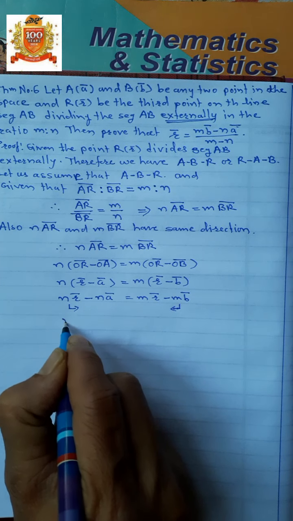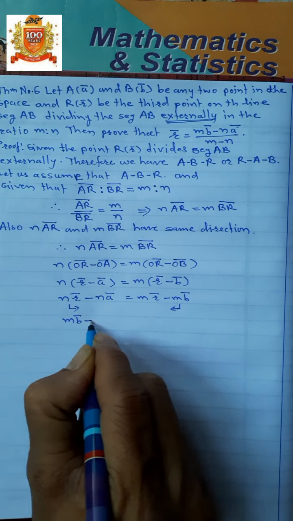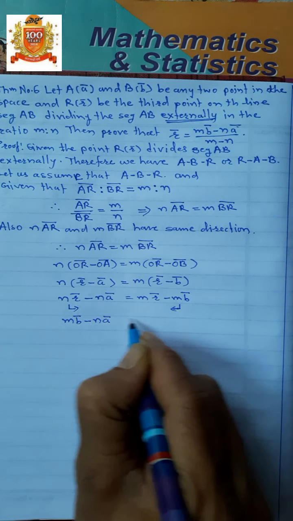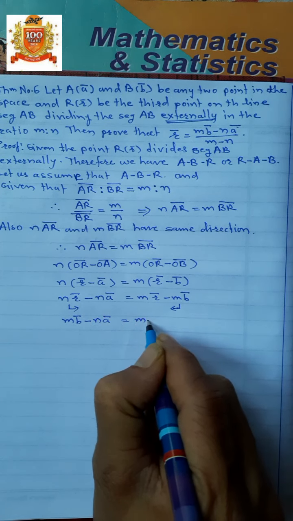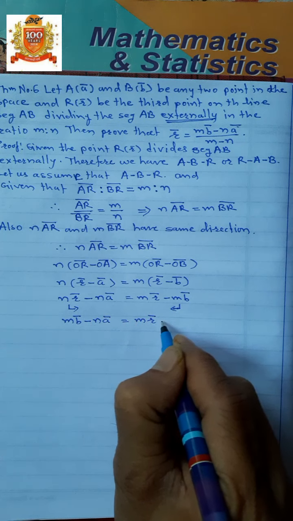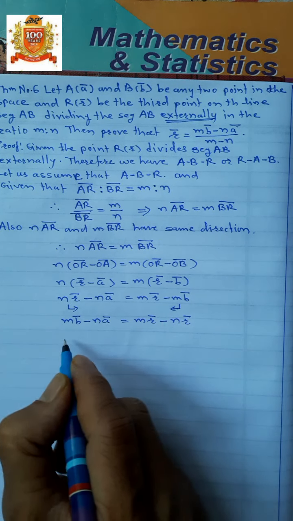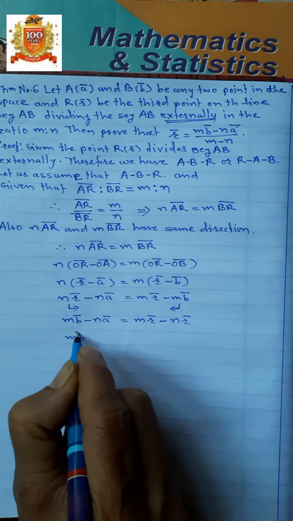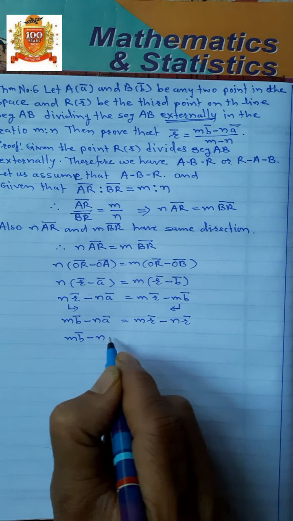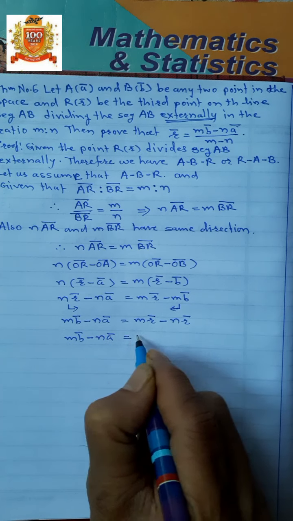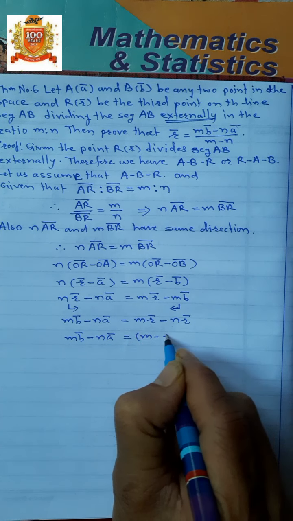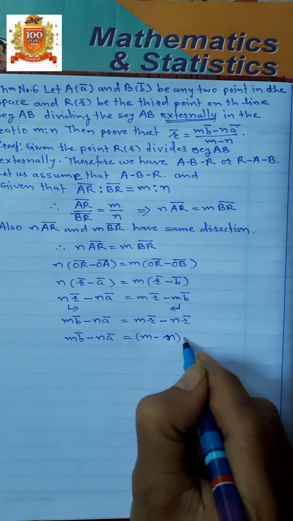Therefore, we have mB bar minus nA bar is equal to mR bar minus nR bar. Therefore, mB bar minus nA bar is equal to m minus n into R bar.